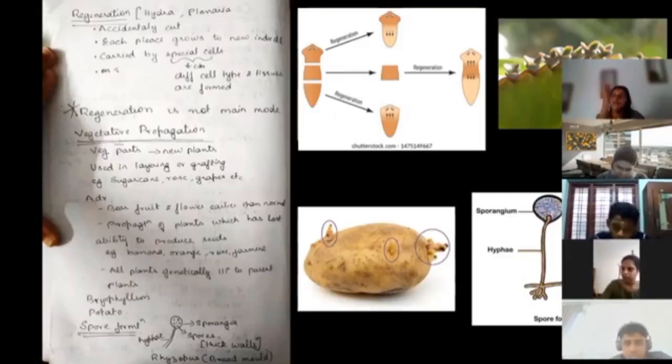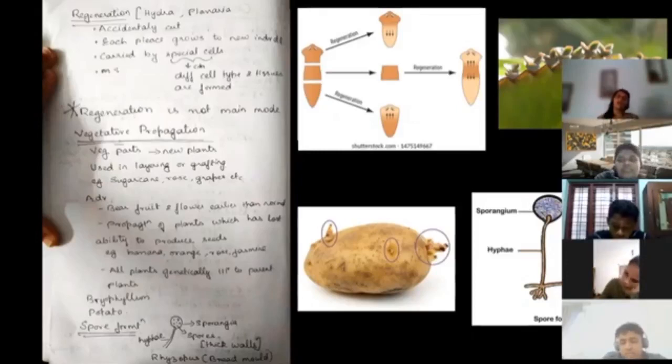These eyes give rise to baby potato plant. Okay, this is an example of vegetative reproduction, as well as bryophyllum. Very important example, bryophyllum. You have to learn the spelling, ladies and gentlemen. I feel like committing suicide when I see the different kinds of spelling. It is BRI or FY or LUM, different kinds of spellings you guys are putting. Don't do that. Please learn the spelling, because this is a sure shot question. Every question paper will have something to do with bryophyllum.